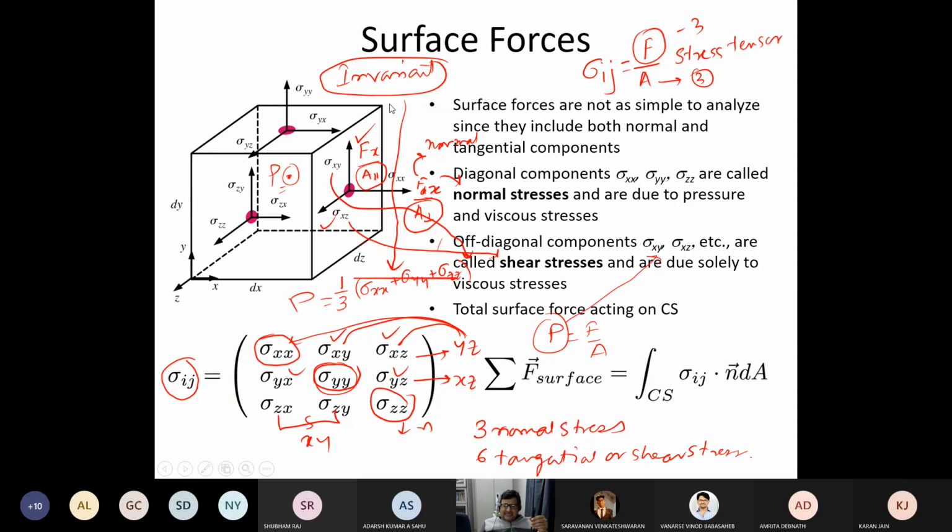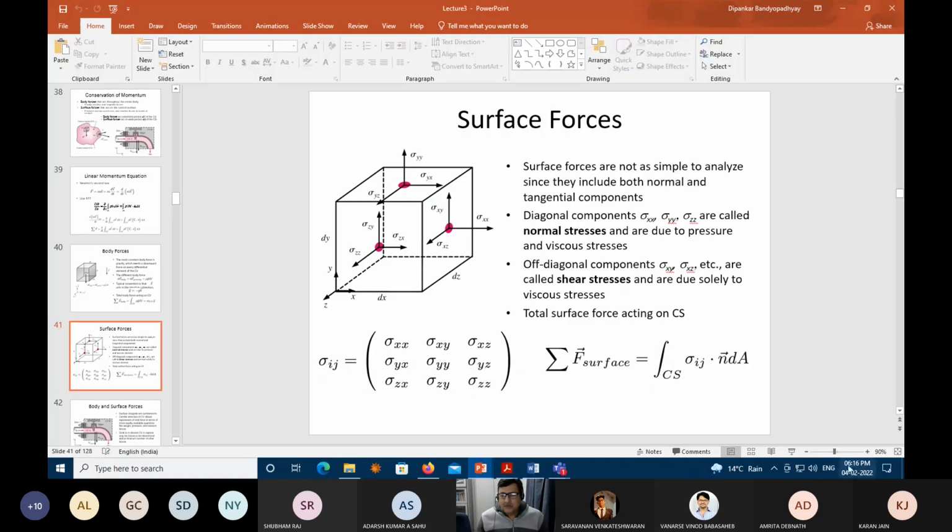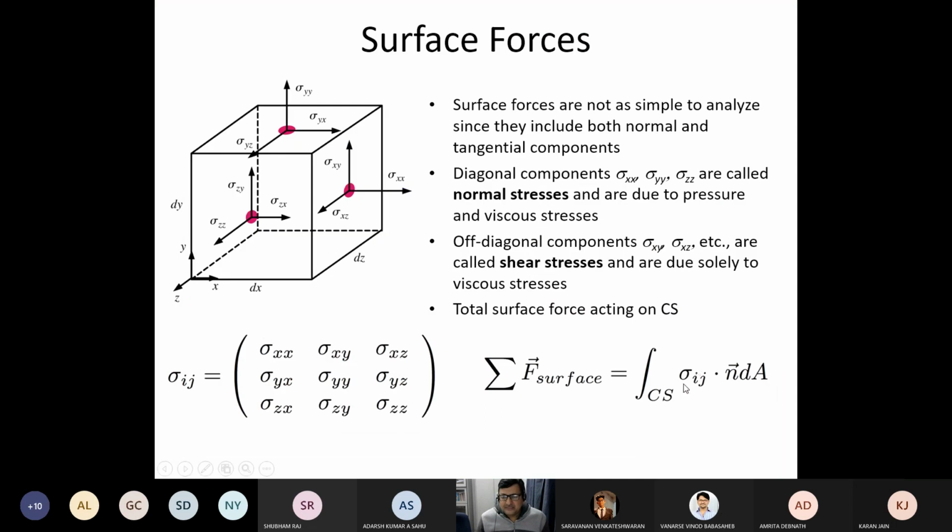So all the forces acting normal, if you take a summation of that, that is the total surface force. Essentially, whatever forces are there, you are defining them as stress, and then you are doing a sigma dot n. So what is the operation here? Essentially, when you are doing sigma dot n, you can visualize this in this situation.